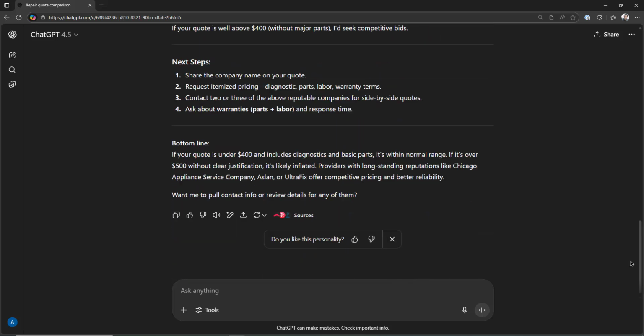So in this example, I showed how easy it is to assess a price quote that you have received against other alternatives. Hope this helps.